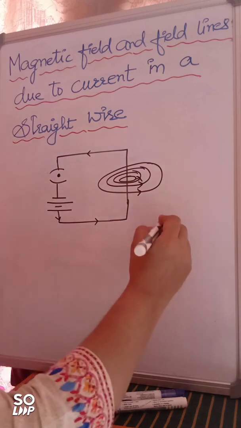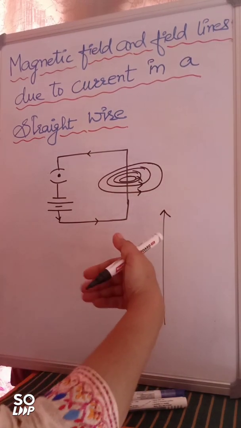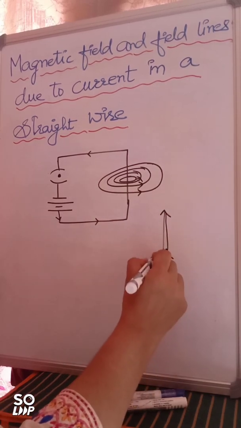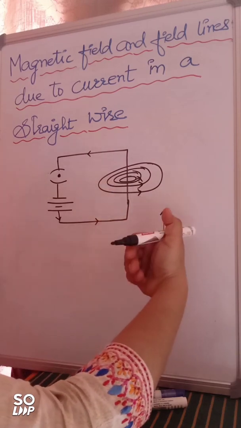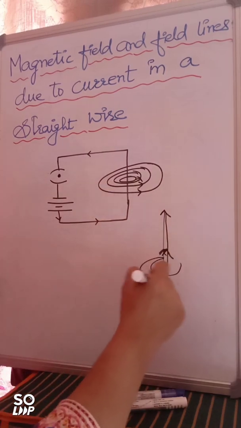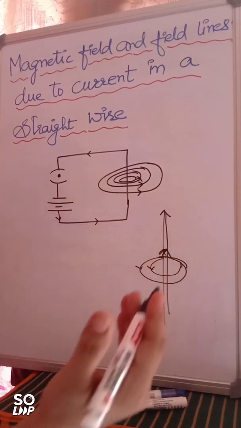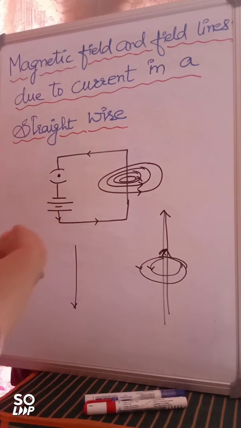I again tell you, according to right hand thumb rule, if you hold a conductor in your right hand such that the current is flowing in the upward direction, then the encircling fingers will give you the direction of the magnetic field lines this way. Now suppose I just take a current carrying conductor such that it is in downward direction.